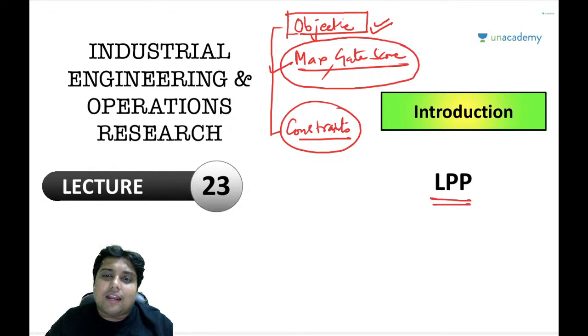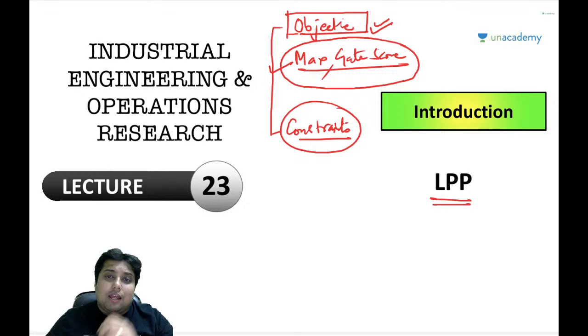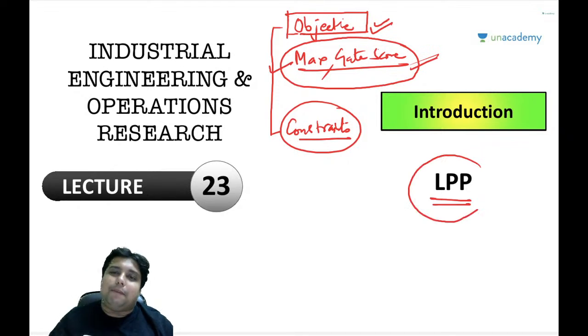And if we can simply formulate this problem into a set of equations, and we observe that those equations are linear equations, then by solving those linear equations, we can get a strategy, we can get a schedule, a plan. On following that plan, we can achieve this objective of maximizing our GATE score. So that is all that we are going to study in LPP.